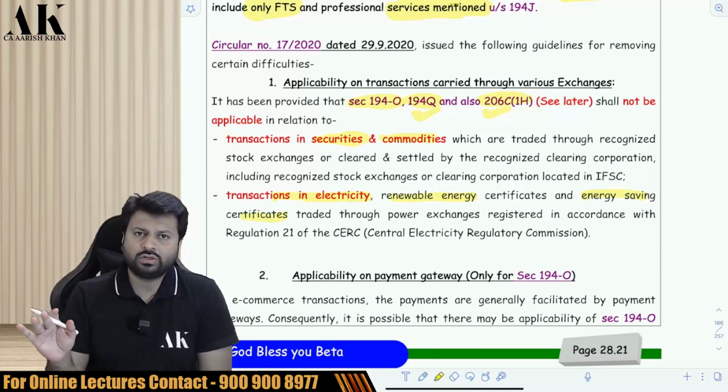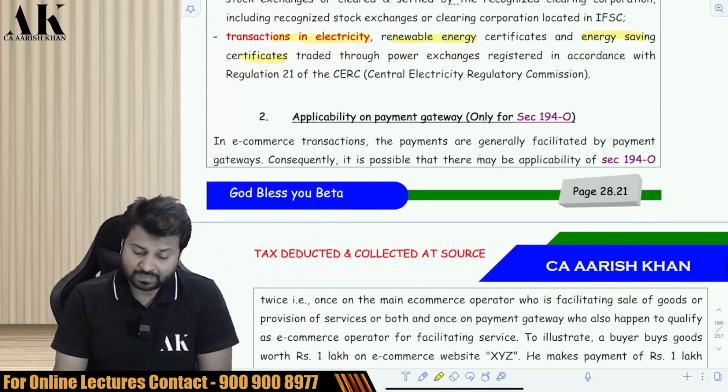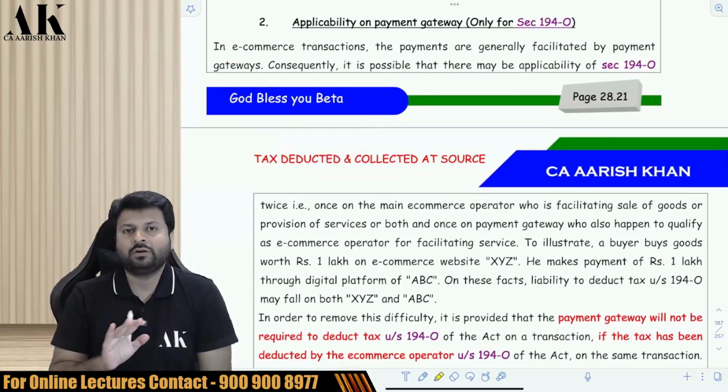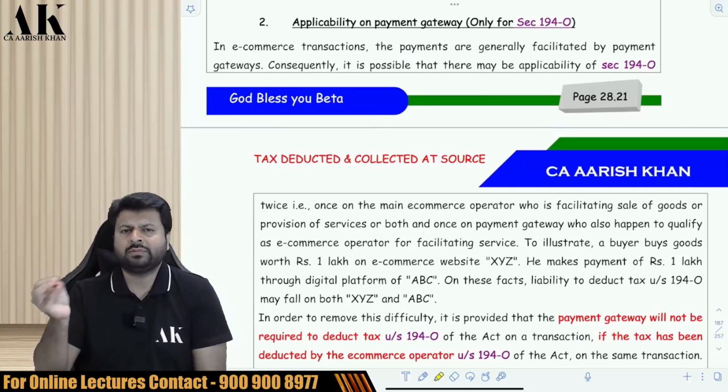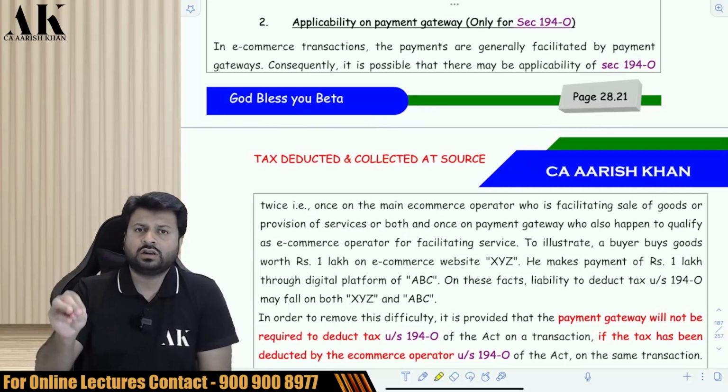So in this case also, 194O is not applicable. Second, 194O is not applicable for payment gateways. Now, what is a payment gateway? First of all, let me explain what a payment gateway is. One of the famous examples of a payment gateway is Razorpay.